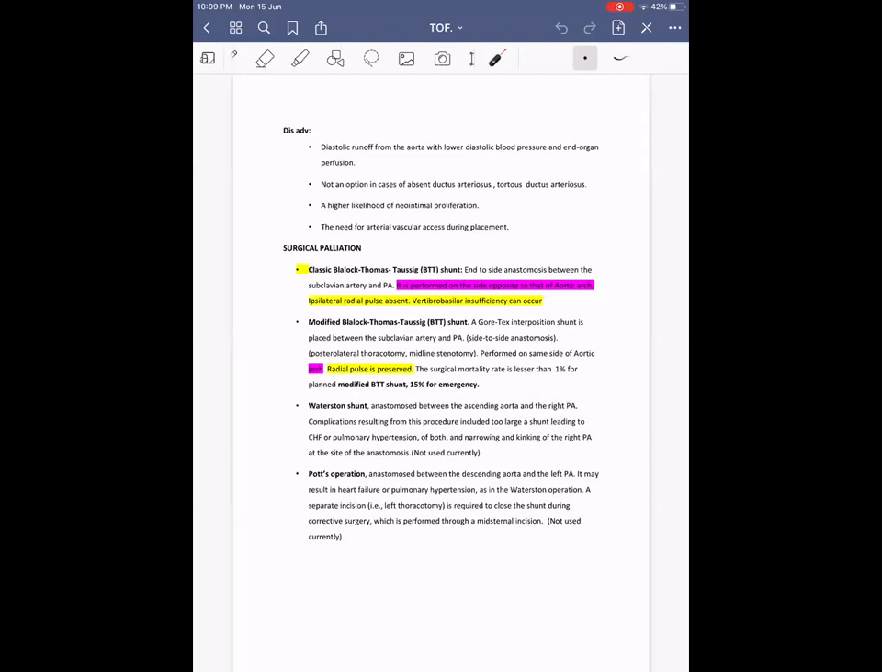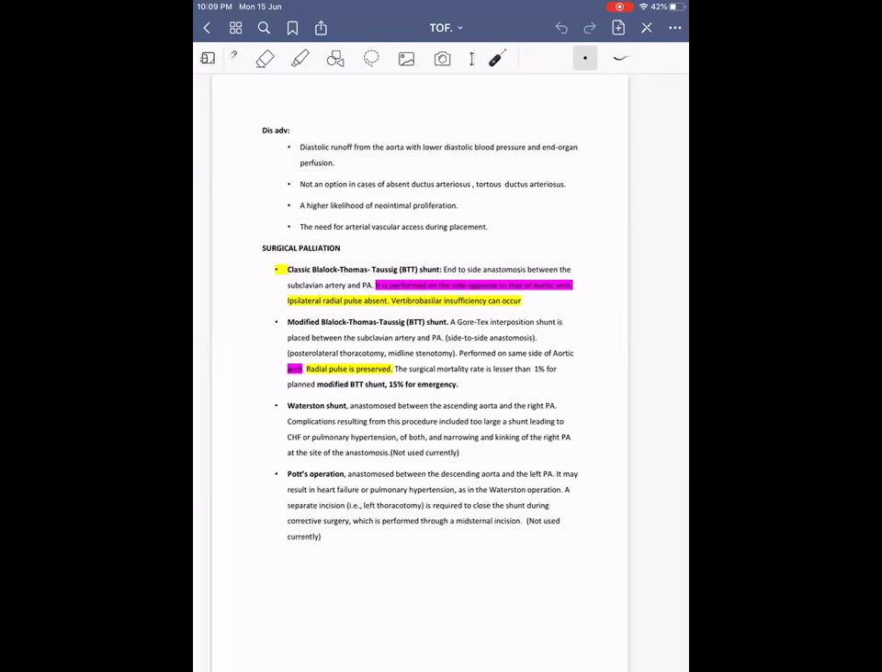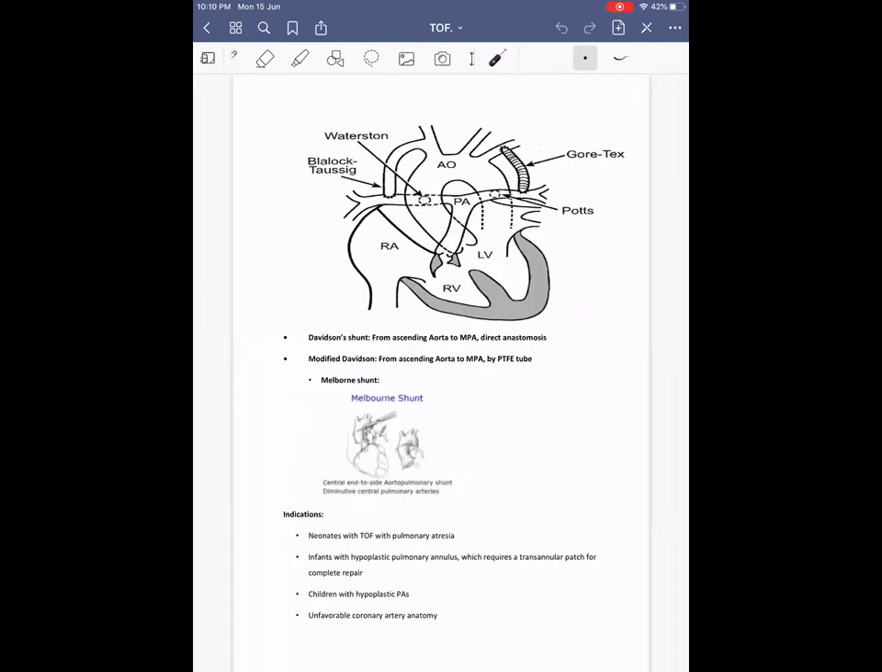Then Potts shunt, it is anastomosis between the descending aorta and the left pulmonary artery. These were the central shunts done through median sternotomy incisions, and they are not used nowadays. Among them, the classical BT shunt and modified BT shunts are going to produce this continuous murmur, if they are functioning normally.